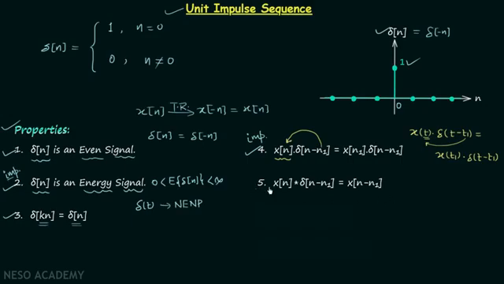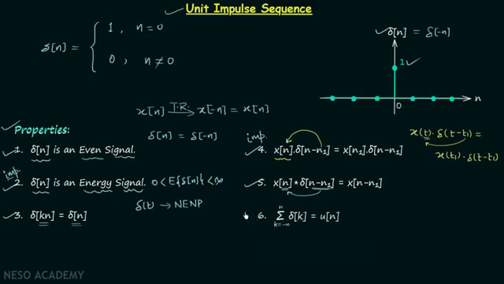In this property, x[n] is convolved with delta[n minus n1], and when this happens, n is replaced by n minus n1, and finally we have x[n minus n1]. Let's move on to the sixth property.